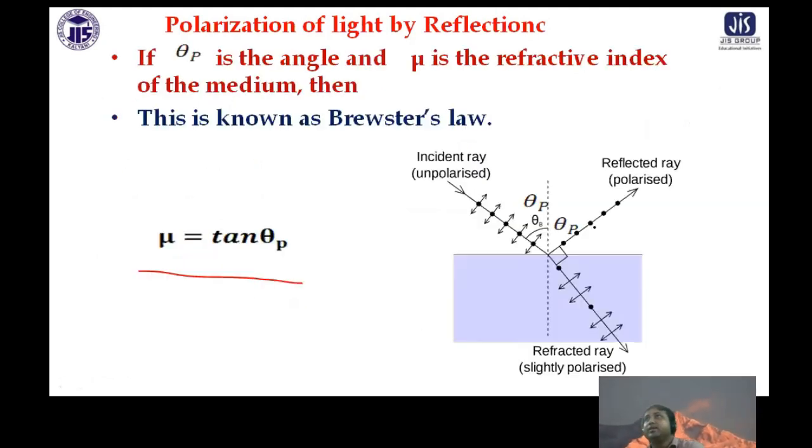So if you look at the picture, this is the angle of refraction. These two are at right angles to each other. Now try to realize it.